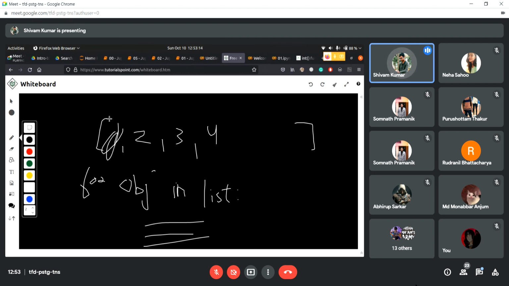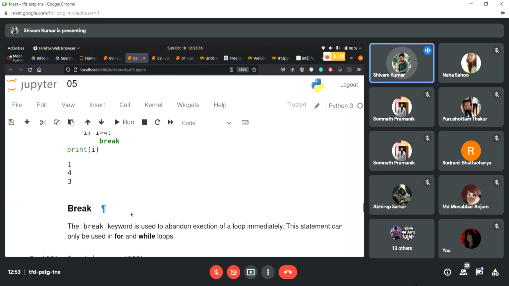So in this case, I know that I have a list. I know that there are objects inside this, right? But now suppose I want to count the numbers without a list. I don't have a list here. I want to count numbers. Again, you can do that with for, like for I in range, like we saw here. I can do that with for loop.